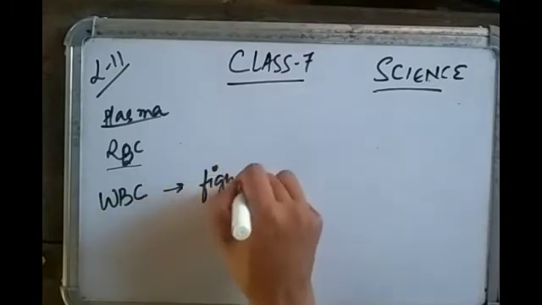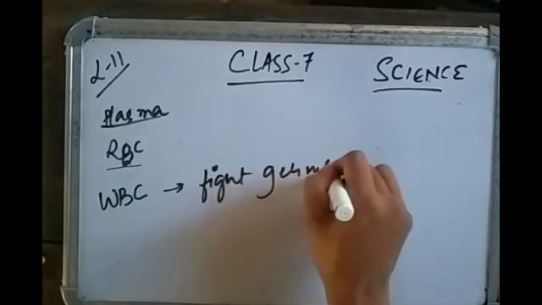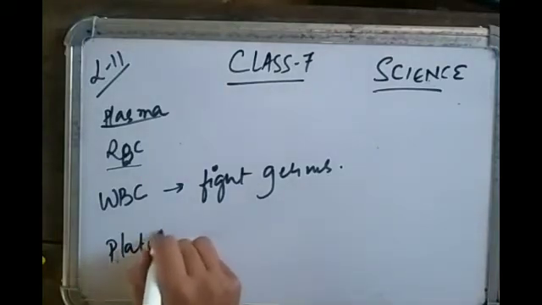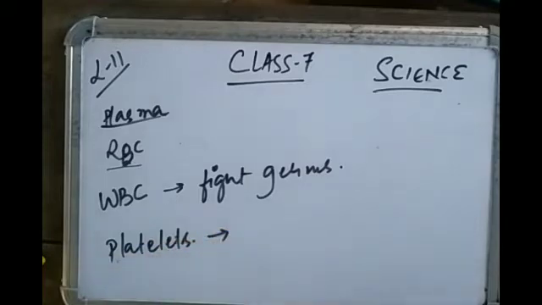So plasma is mentioned, RBC is mentioned, and WBC fights against germs that may enter our body.